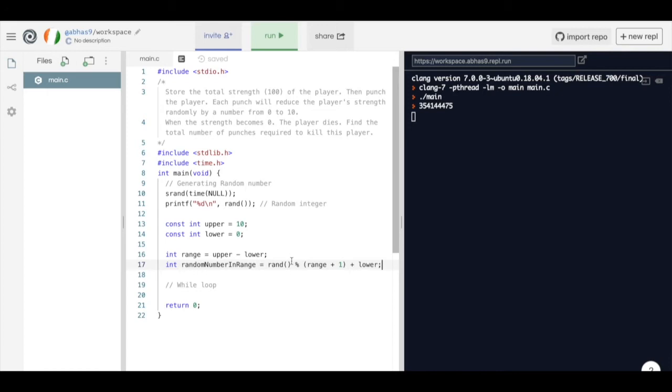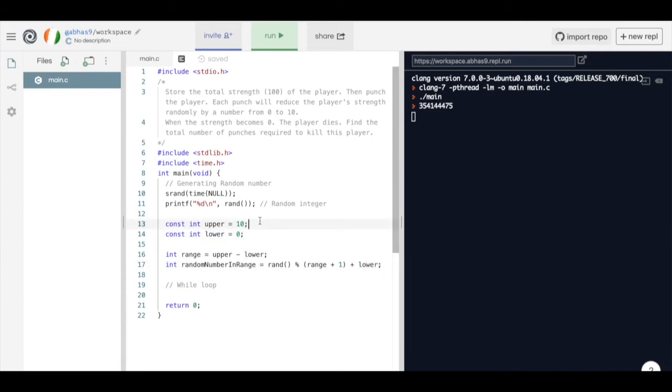So let's say we take the random number generated using the rand function, mod range plus 1. Then the resulting number will always be between 0 to range. If we add the lower bound, then the resultant number will always be from lower bound to the upper bound.